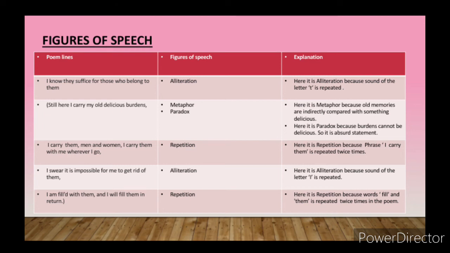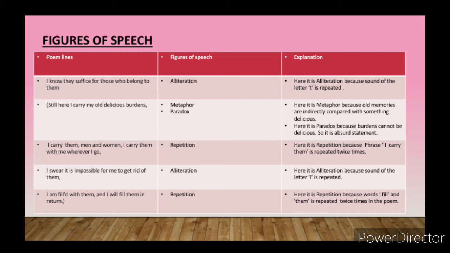So here you can see alliteration because the sound, if you would see which sound is repeated, can you pay attention to it? I had given over there the sound of the letter T. Sound of the letter T is repeated twice or four times. I can see not twice, it's four times. That is they, those, two, them. It means more than two times. So you can write here it is alliteration because the sound of the letter T is repeated more than two times, or four times. So it is known as none other than alliteration.